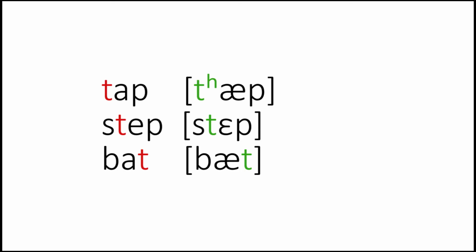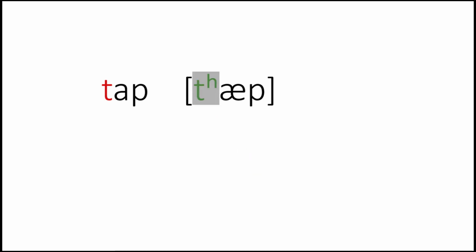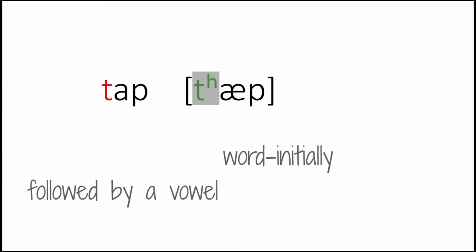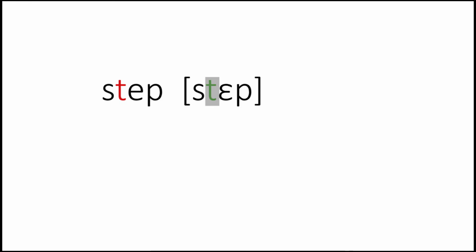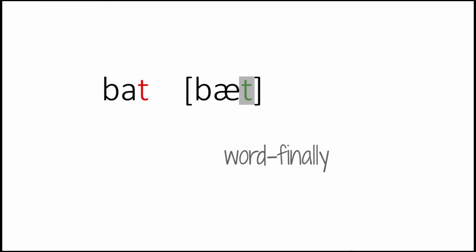So if you look at the t, the way it's pronounced in these three words, there are two kinds of t. There is the aspirated t, and then there is the unaspirated t. They don't occur in the same position. This one is occurring word initially followed by a vowel. This one is occurring preceded by an s, and this is word finally.